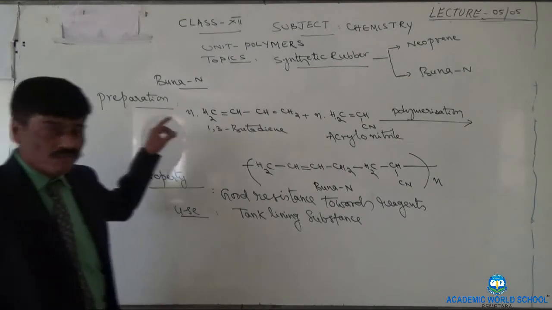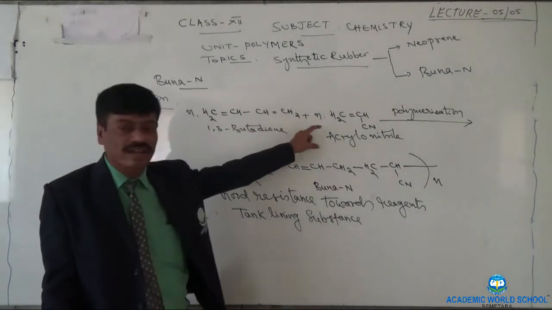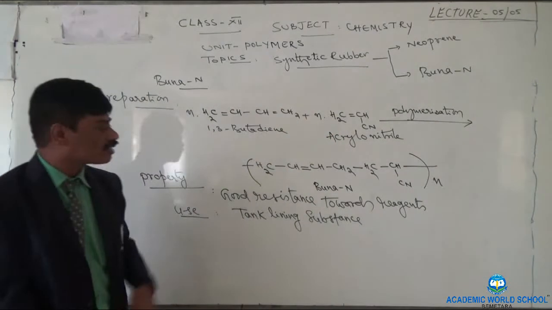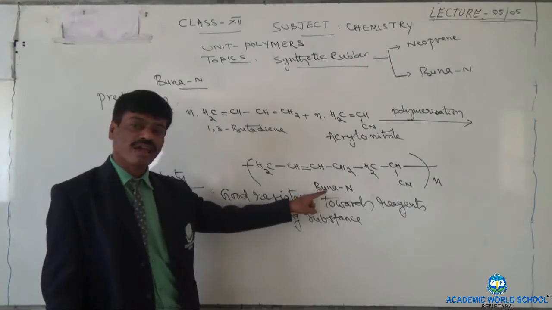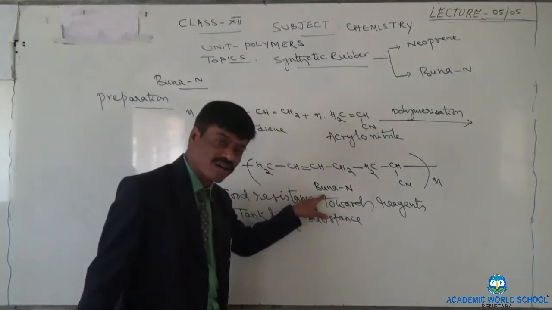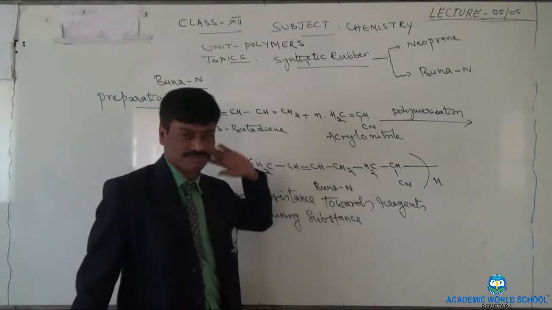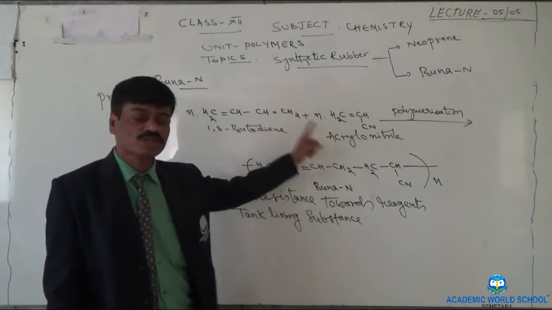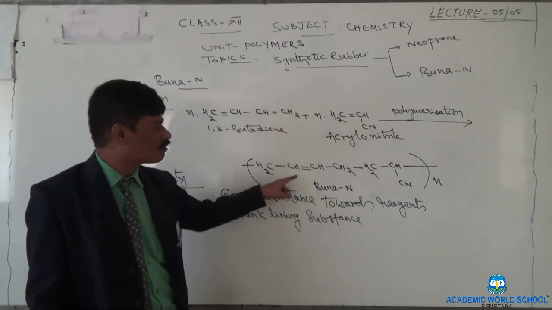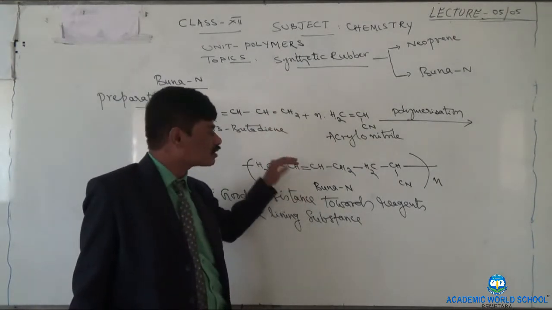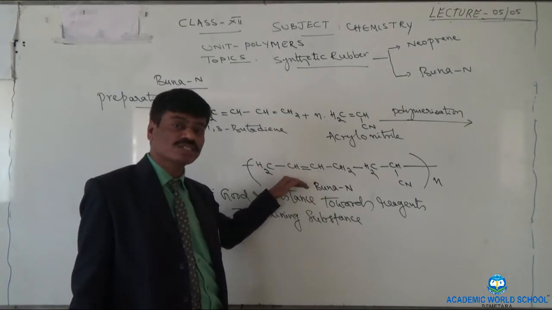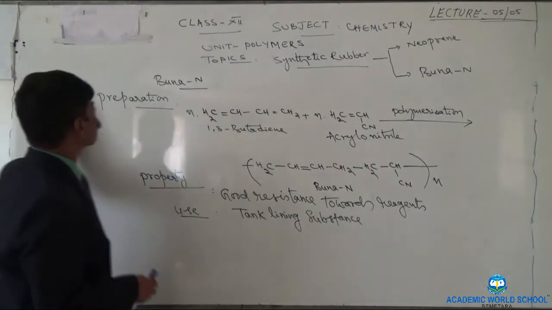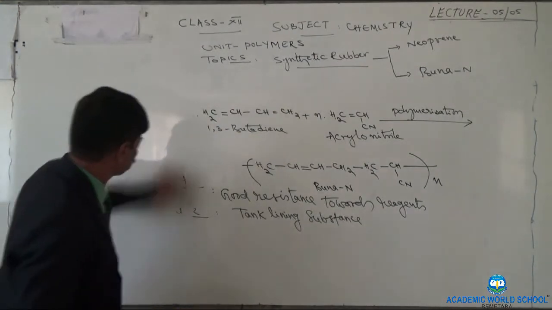Monomers required are 1,3-butadiene and then acrylonitrile. The other name of acrylonitrile is vinyl cyanide. As a result, we will get the polymer, that is butadiene acrylonitrile polymer or BUNA N. And in this, we have used two different types of monomer, but we have got only one type of polymer. That is why this is said to be an addition polymer, that too a copolymer. That's about the chemistry of synthetic polymers.